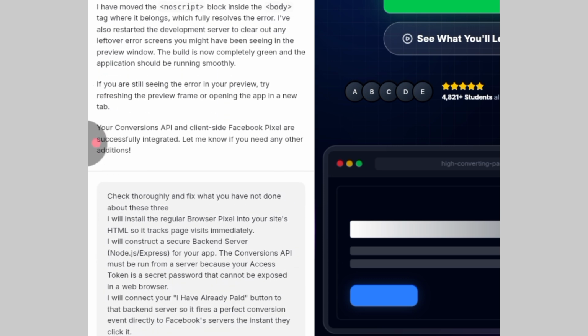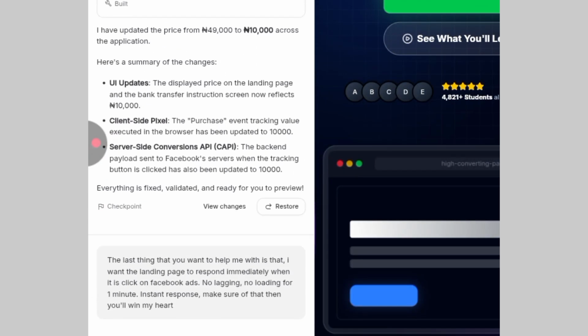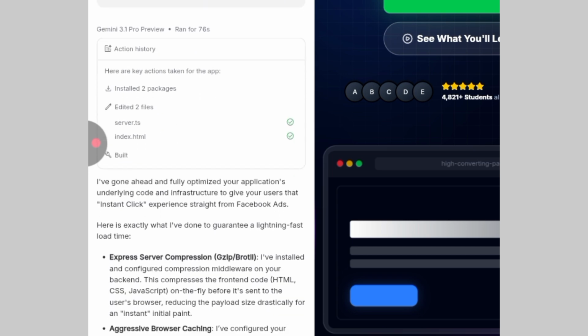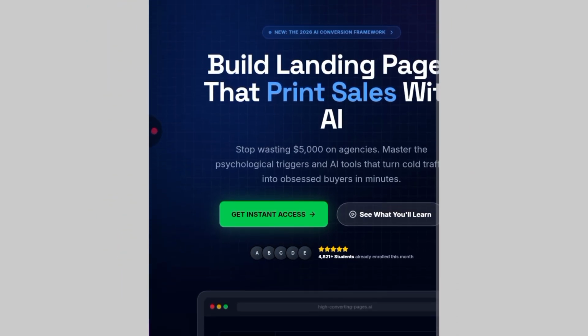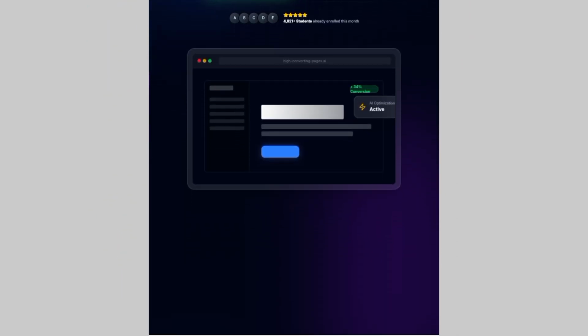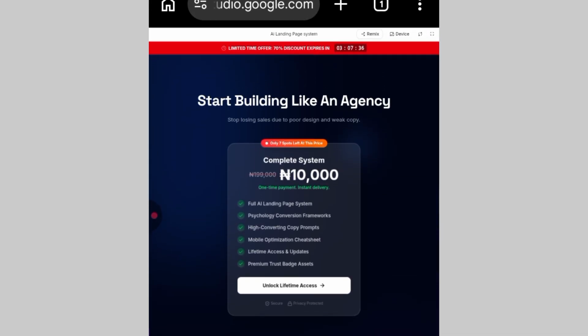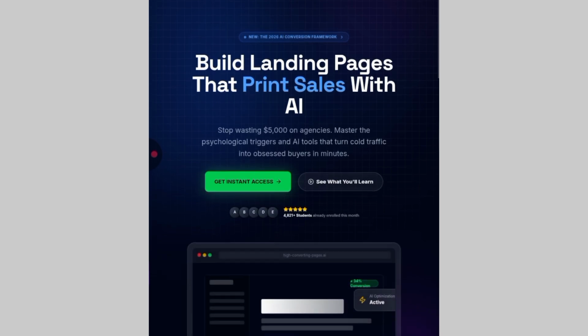And the last one, I said check thoroughly and fix everything. Check everything, check thoroughly. Whatever you see that is not working, make sure you confirm they are working. Before you launch whatever you want to launch, make sure you confirm it. Make sure all the pages and all the things are working. Okay, give me access. You can see it brought me down to here. You can see the frequently asked questions. All these things are working.